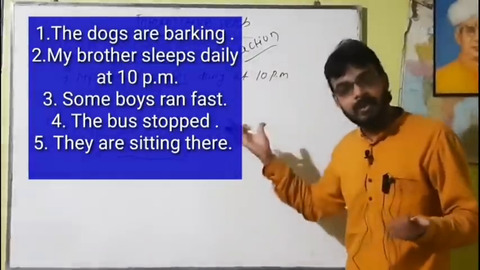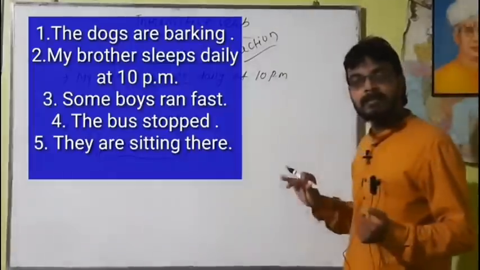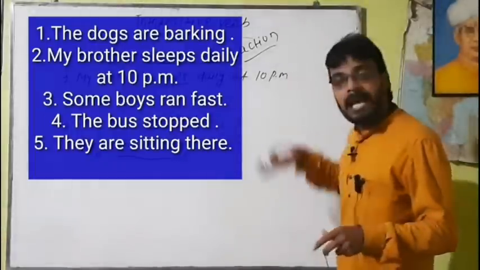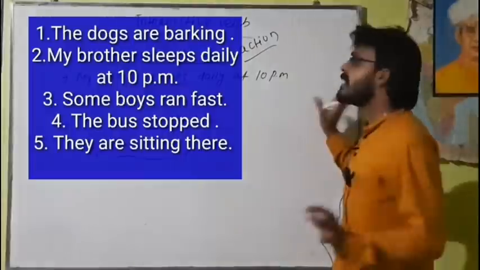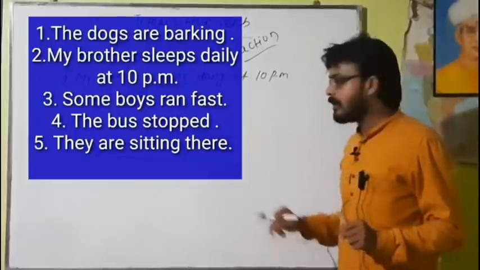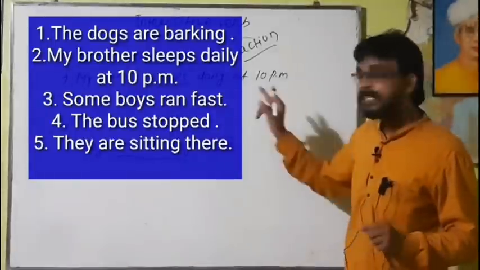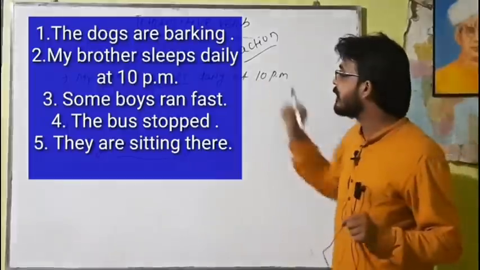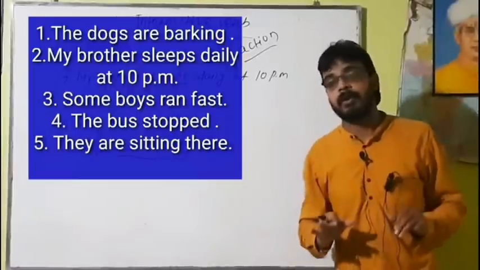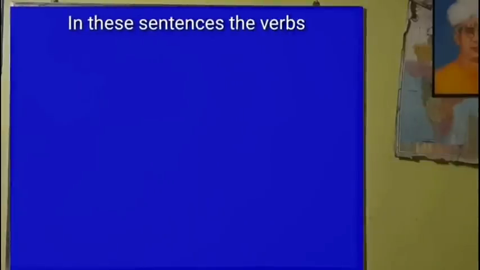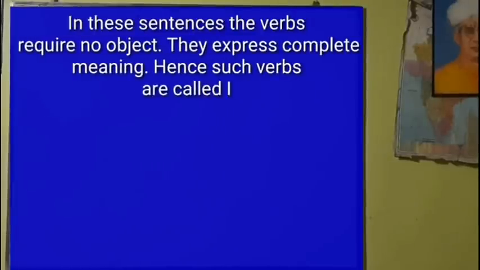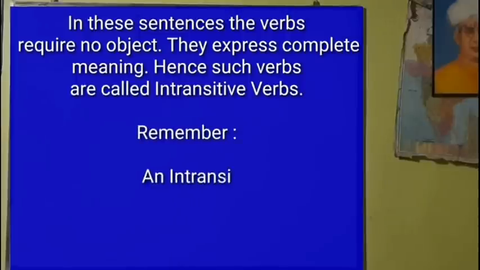The dogs are barking, that is a complete sentence. My brother sleeps daily at 10 p.m. There is no object in this sentence. That means here the verb doesn't pass to any other noun or pronoun. Some boys ran fast. The bus stopped. They are sitting there. These verbs are called intransitive verbs. Which verbs? Barking, sleeps, ran, stopped, sitting. In these sentences, the verbs require no object. They express complete meaning. Hence, such verbs are called intransitive verbs.